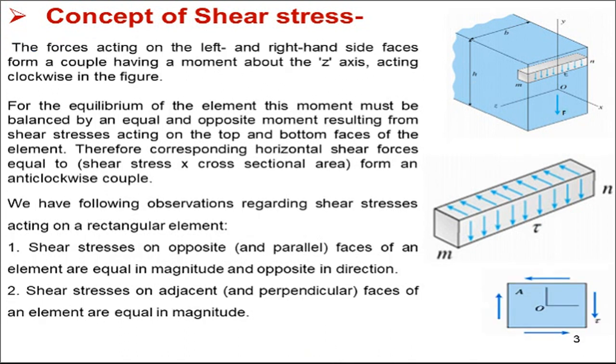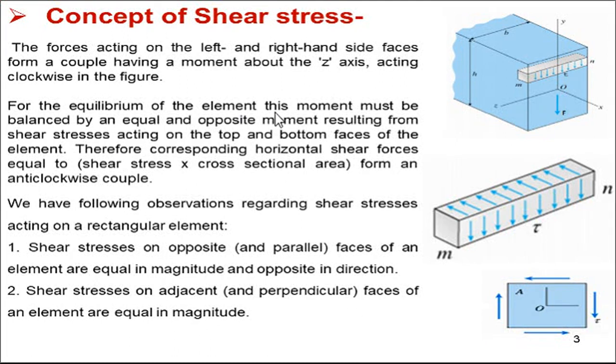Next, the forces acting on the left and right-hand sides form a couple. We have determined the force acting on the left side and the force acting on the right side. The magnitudes of these two forces are equal but their directions are opposite, which means these two forces form a couple. These two forces form a moment about the z-axis acting in the clockwise direction. You can see on the left-hand side there is an upward force, and on the right-hand side there is a downward shear force, and it forms a couple about the z-axis.